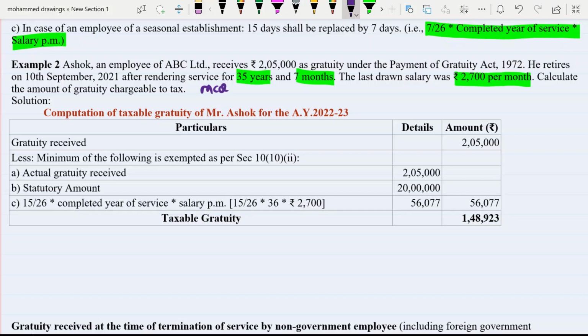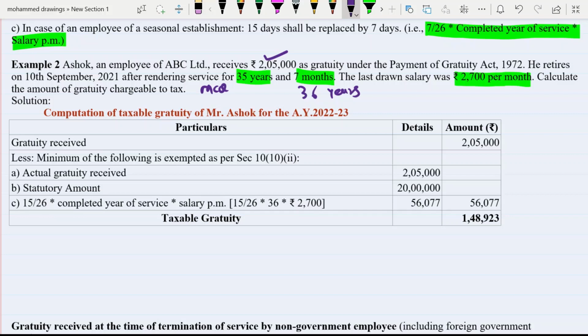Now in this sum, what amount of gratuity have you received? 2,05,000, and he retires on 10th of September. And what is the completed year of service? 35 years and 7 months. That means in this case you have to take 36 years, because the months are in excess of 6 months.